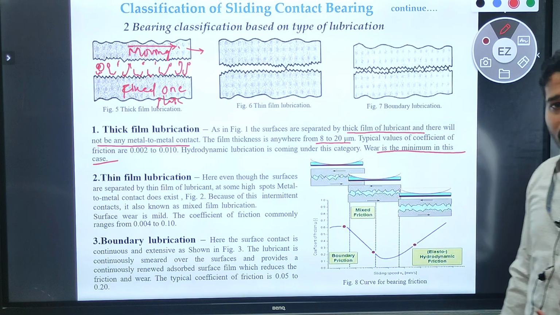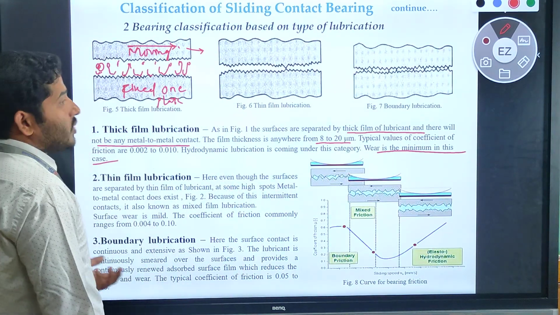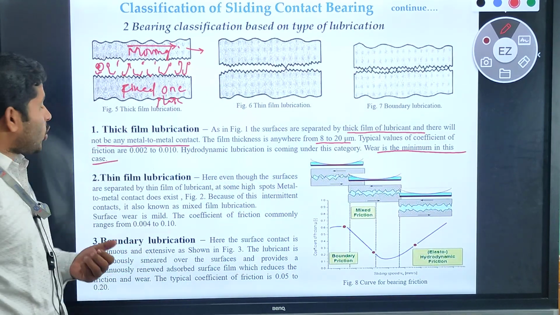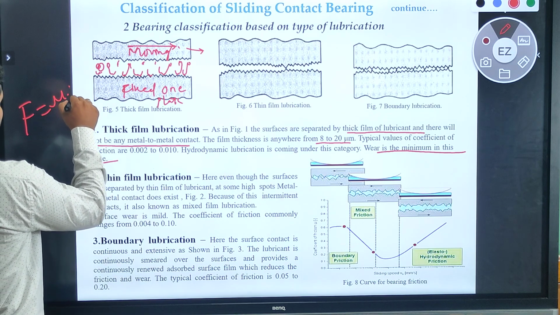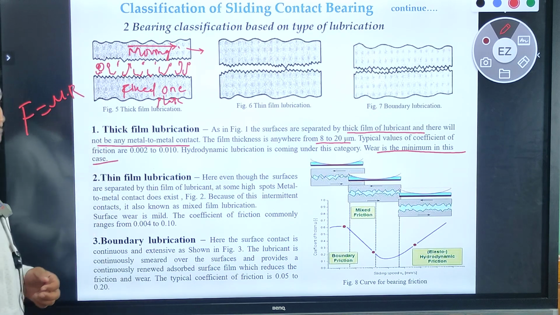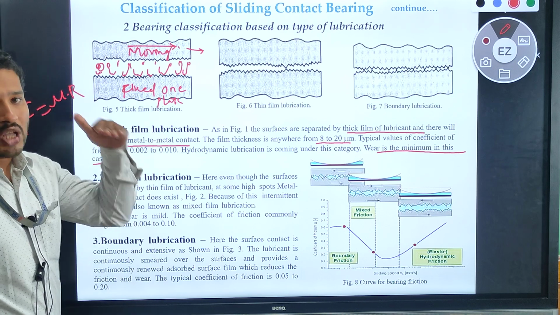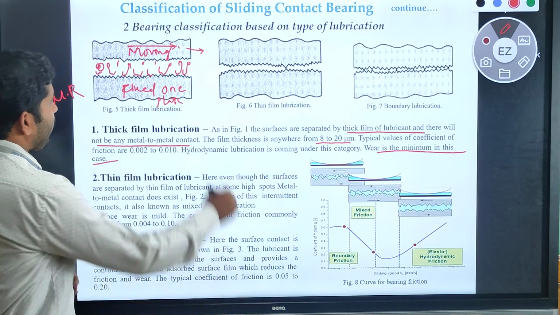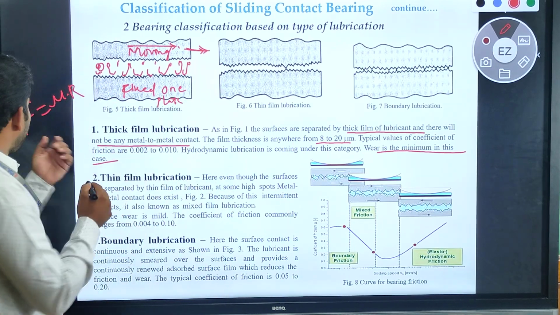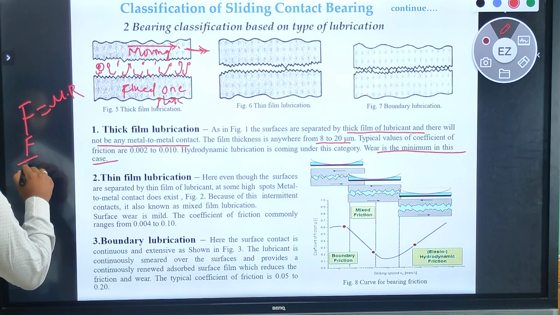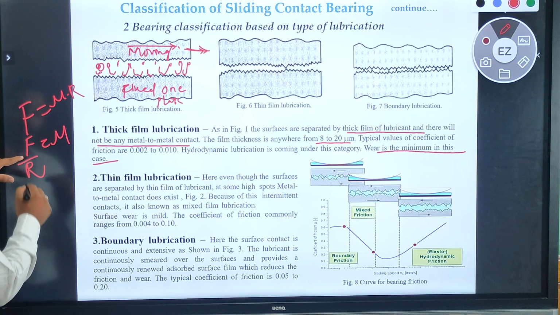So we know very well, some students are having a confusion regarding the meaning of coefficient of friction. The coefficient of friction is nothing but F is equal to mu into R. If you apply a tangential force acting on it, so F by R is equal to mu. So let us think about it.